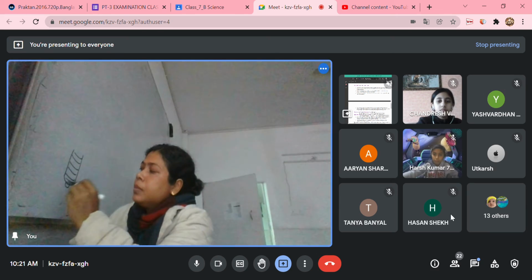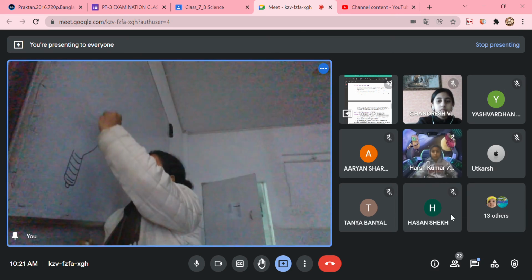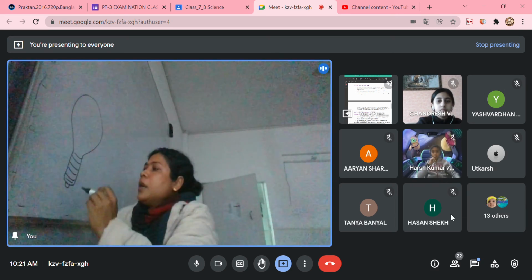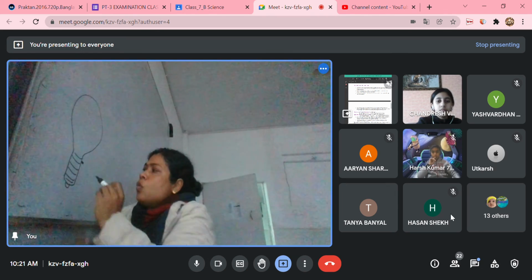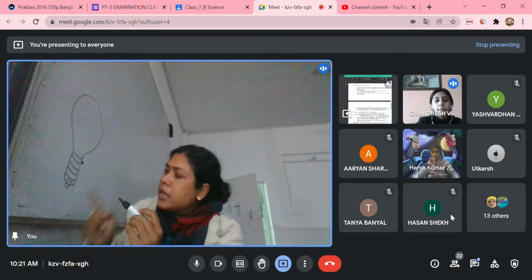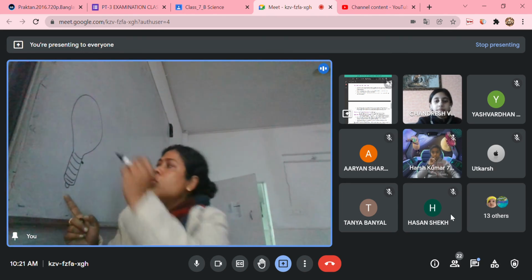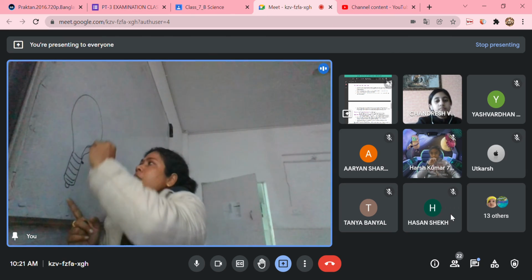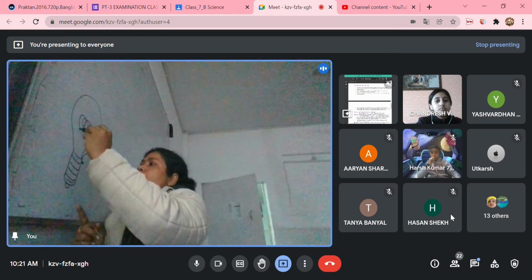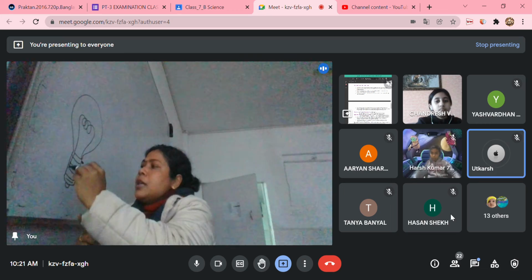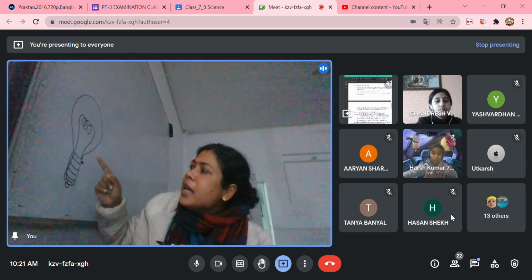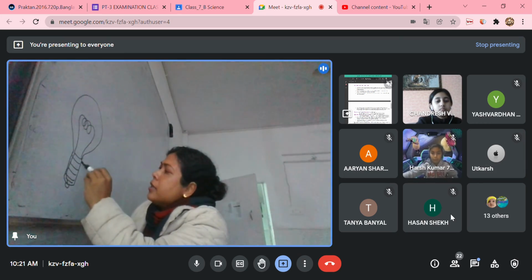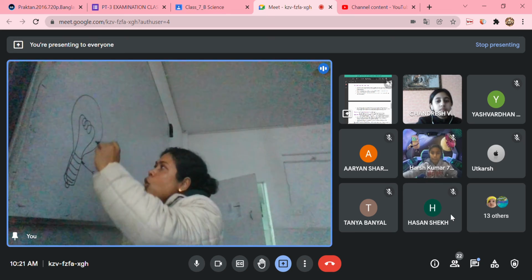Electric bulb, it is the structure of an electric bulb. There are 2 points. One point through which electricity enters and the other point through which electricity goes out. And these 2 points are connected with the filament. What will happen when the current enters? It will go through the filament.